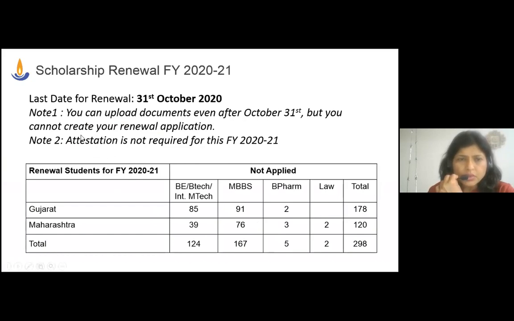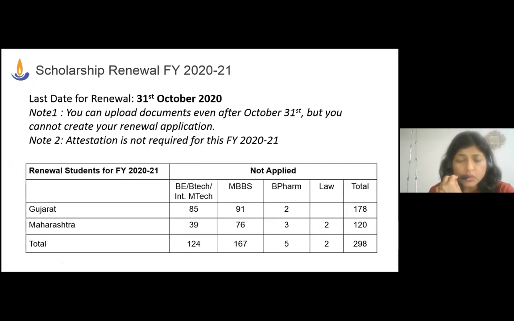Okay, so you can see that attestation is not required for this financial year, considering that it's a pandemic year. And I have given you a short table here stating how many people have not applied yet. From Gujarat, you can see 178 students have not yet applied. Maharashtra, 120 students have not yet applied. I urge you all to please create your application.